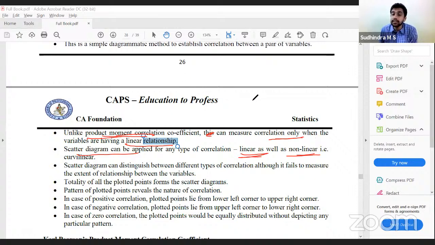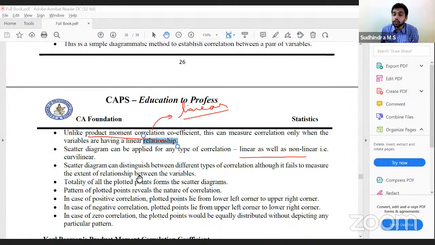We have discussed. Linear means the change happens in the same direction. Non-linear, there can be change in the directions also. Right? So linear and non-linear. When can scatter diagram be used, for linear or non-linear? Both. Scatter diagram for both linear and non-linear, whereas the next one, product moment, can be used only for linear. Clear with this? Yes, sir.